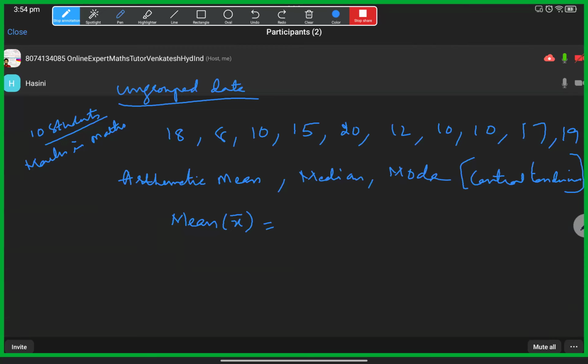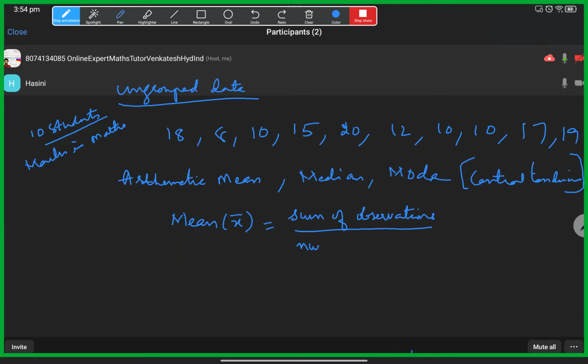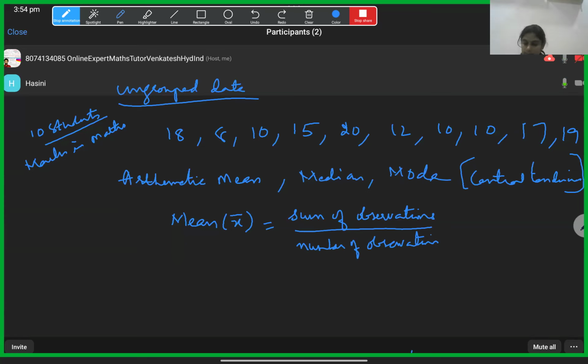So for ungrouped data, the mean formula is given as the sum of observations by the number of observations. Observations are nothing but the individual student marks which we collected here. We can also call them elements: sum of elements by number of elements.